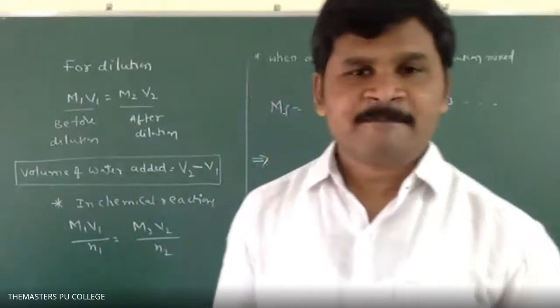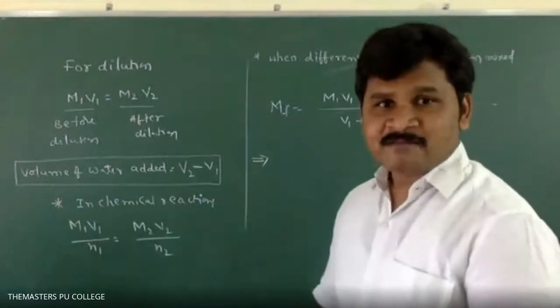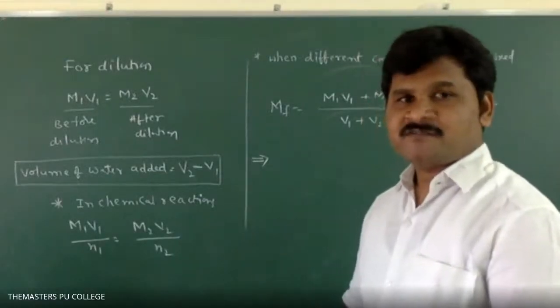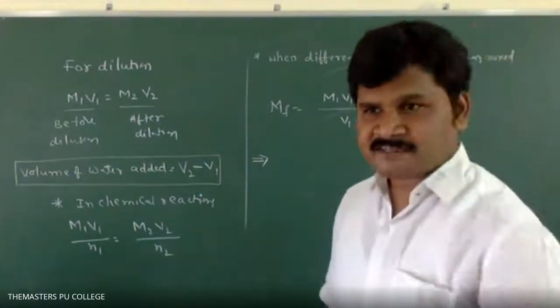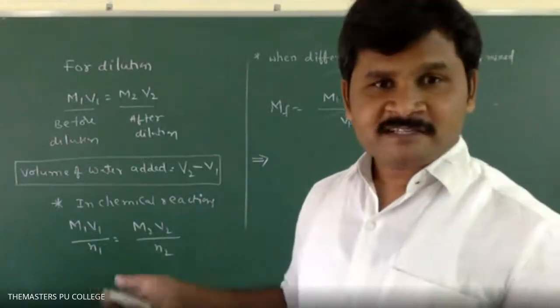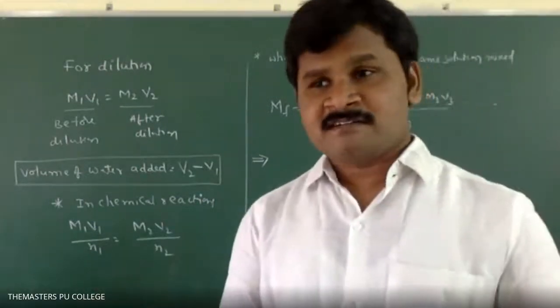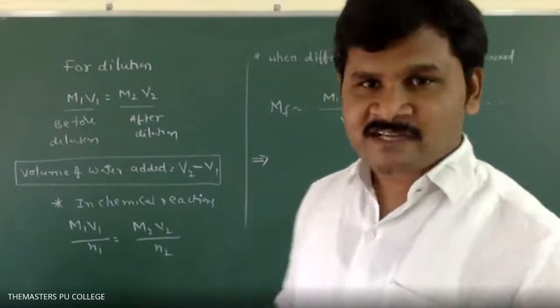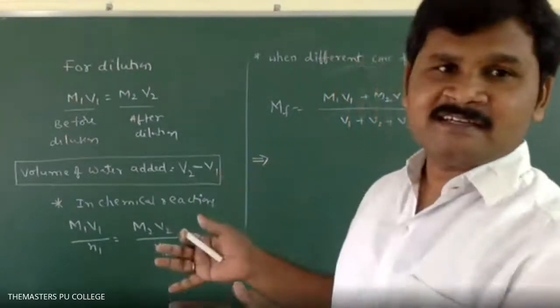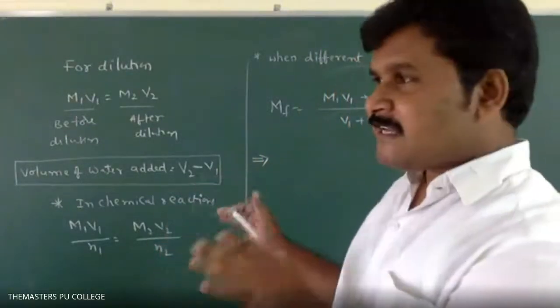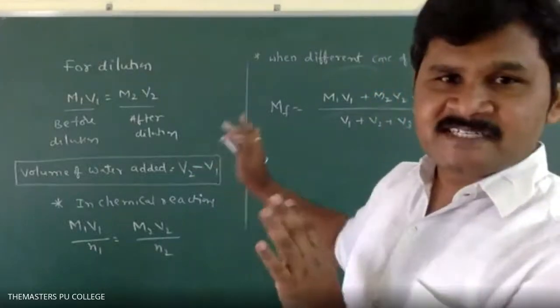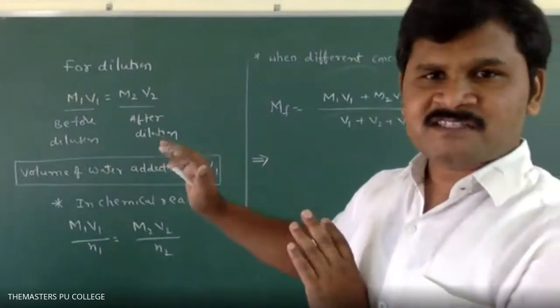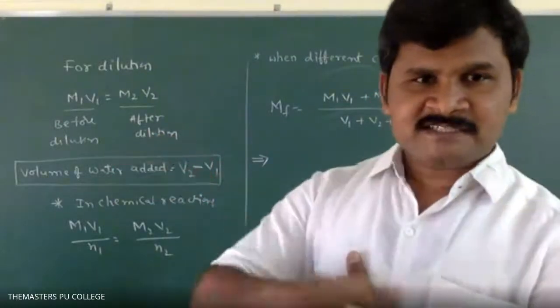Okay? So this is about molarity. I wrote the important formulas. A few formulas we will write in second PUC. If we discuss everything in first PUC, then what is there to discuss in second PUC? So that's why I discussed molarity up to this limit. Still we have a few more formulas, but no need at this level. Okay?